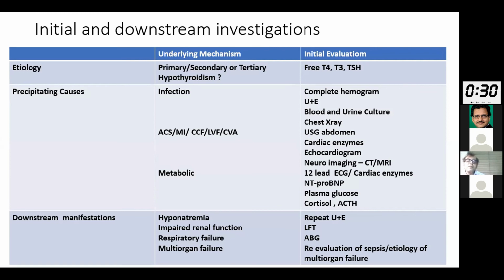So the other things, I think it's pretty obvious how you go ahead. If the patient has got a cardiac event, you go for a cardiac enzyme, echocardiogram and a neuroimaging if necessary. A 12-lead ECG if necessary, and also check for the NT-proBNP. If you're suspecting a metabolic abnormality, go for the plasma glucose, cortisol, and ACTH. And this is very, very important, as I mentioned, because an uncorrected hypoadrenalism may be present in a large number of patients. And if the patient is not improving, you have to repeat the UNE, the liver function test, check the arterial blood gases if you're suspecting respiratory failure, and reevaluate for a multi-organ sepsis.